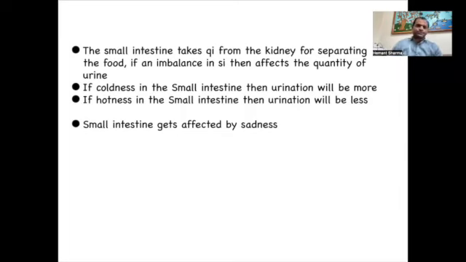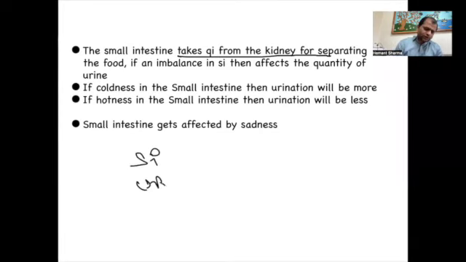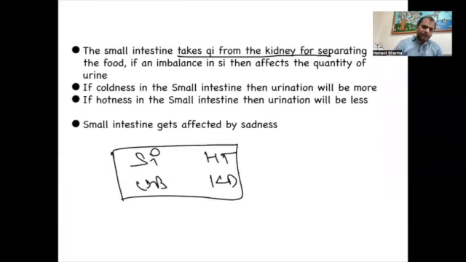So now, the small intestine takes chi from the kidney, because we know the small intestine, urinary bladder, heart, and kidney, these four organs, are working together.